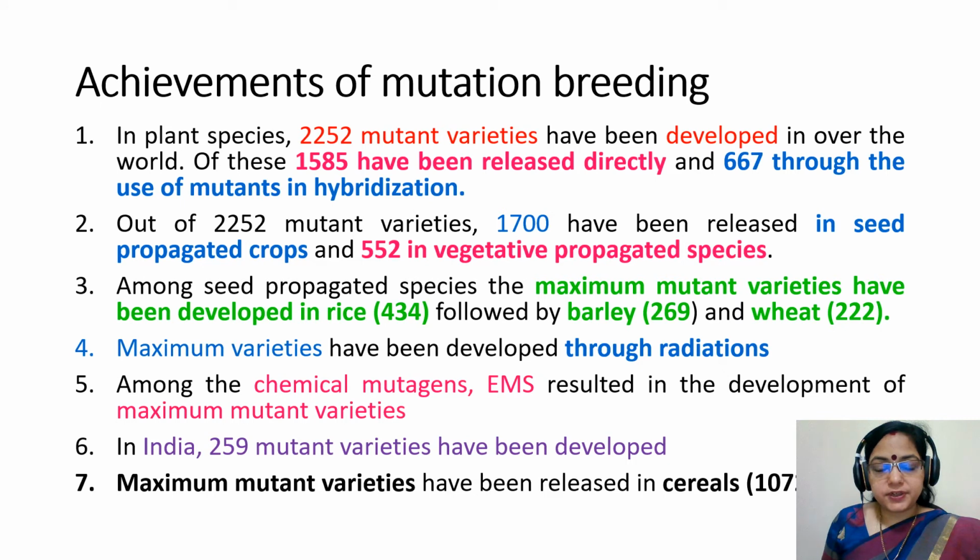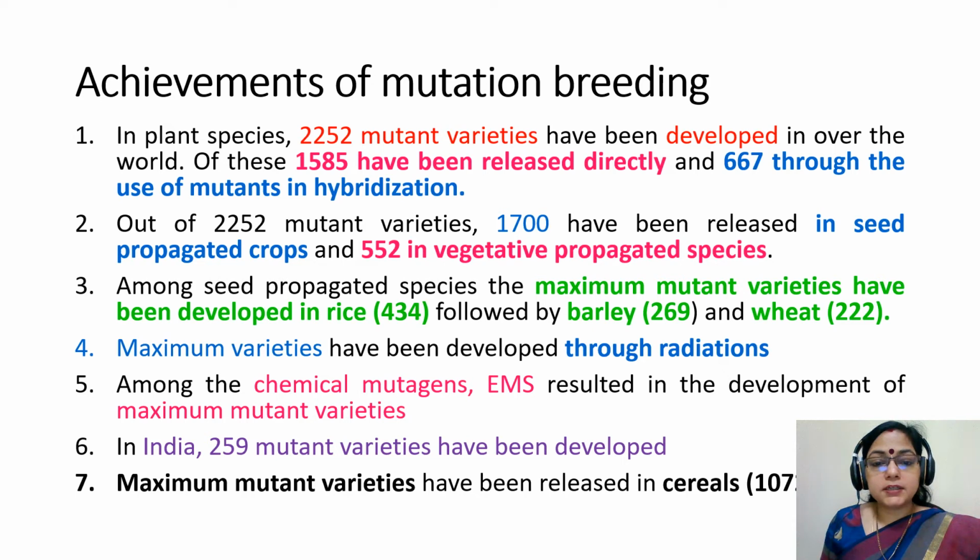Achievements of mutation breeding. In plant species, 2,252 mutant varieties have been developed all over the world. Of these, 1,585 have been released directly and 667 through the use of mutants in hybridization. Out of 2,252 mutant varieties, 1,700 have been released in seed propagated crops and 552 in vegetatively propagated species.